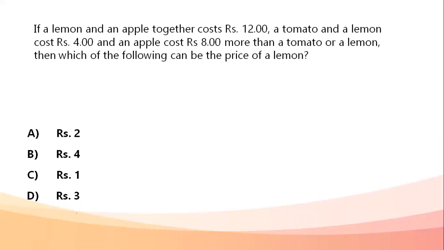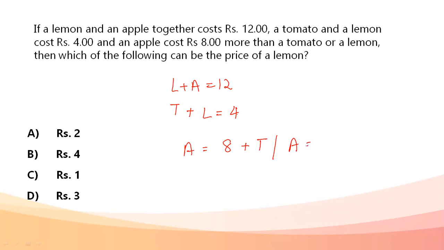Next, if a lemon and an apple together cost rupees 12, okay. Directly going with respect to the question and the variables, lemon and apple cost rupees 12. A tomato and a lemon cost rupees 4, and an apple costs 8 rupees more than either a tomato or a lemon. Okay, the first two conditions, equation 1 and equation 2, are very clear. The third equation has an anomaly. So apple is either lemon plus 8 rupees or tomato plus 8 rupees. Which of the following can be the cost of a lemon?